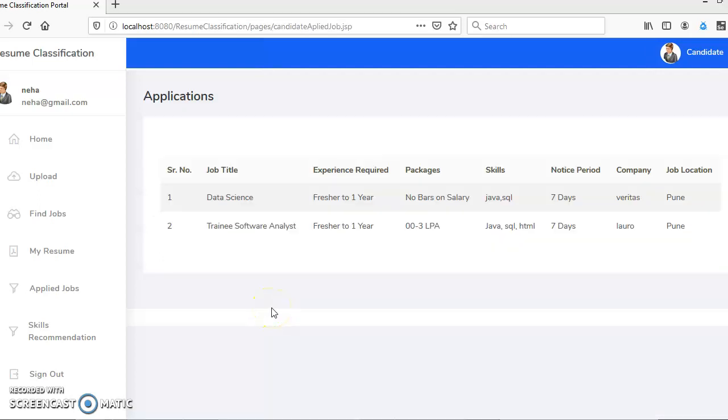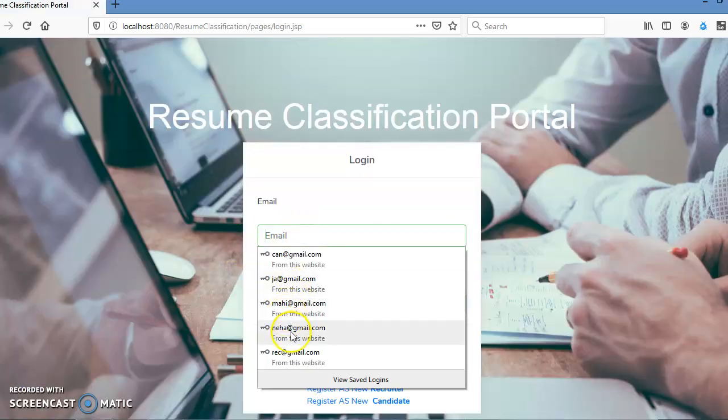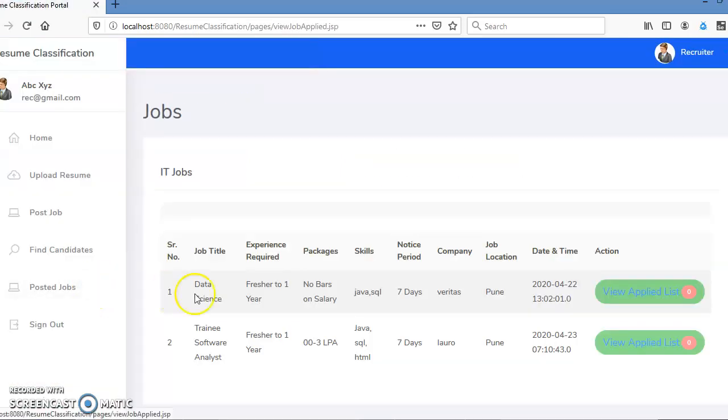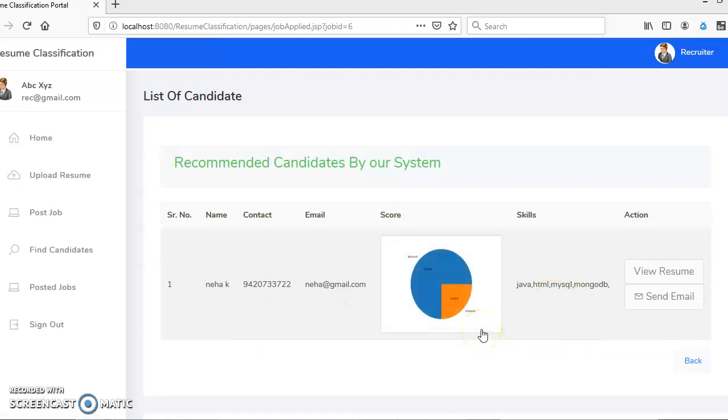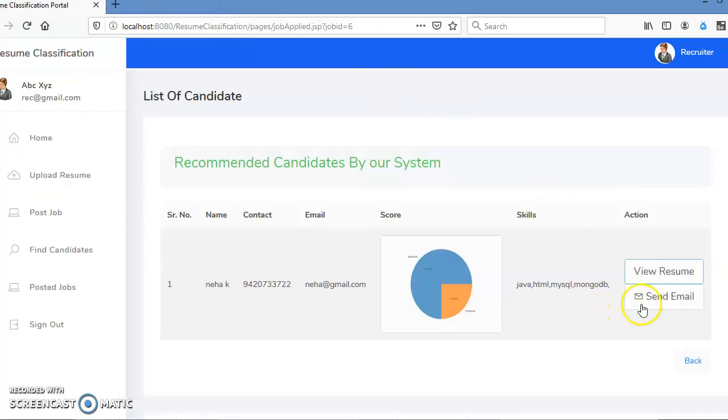In applied jobs, the candidate can see jobs he applied for. This is the resume which is recommended by the system to the recruiter, and we can view the resume of that candidate, and we can send an email if we are interested in that candidate. So this was the demo of our project.